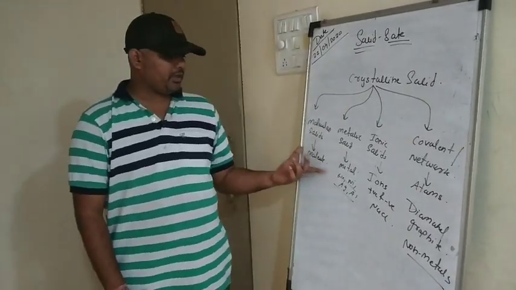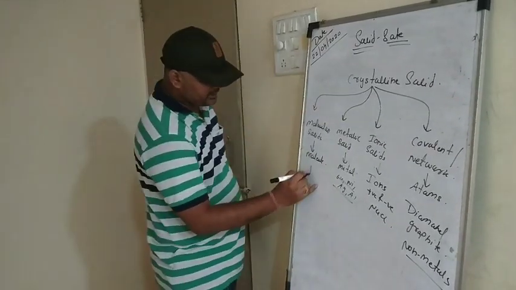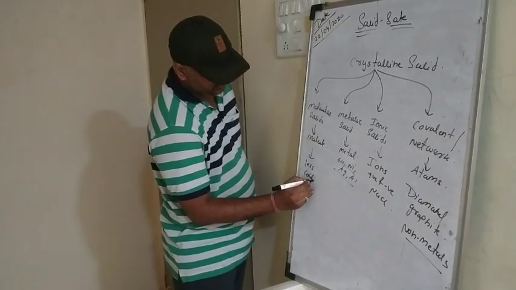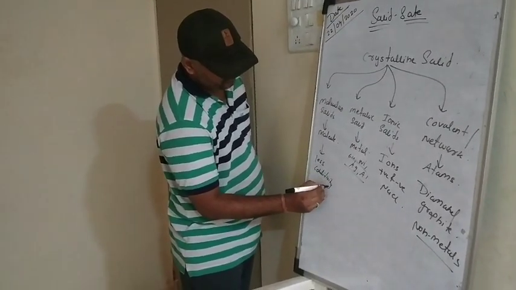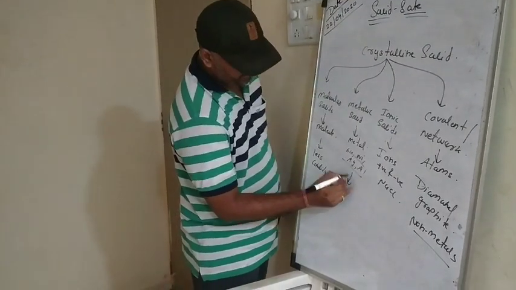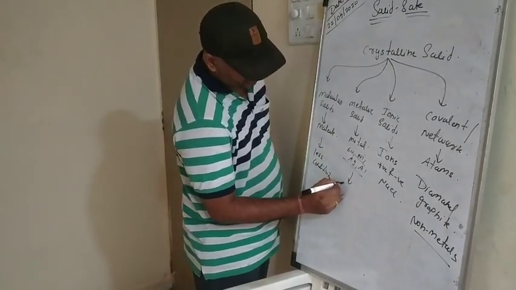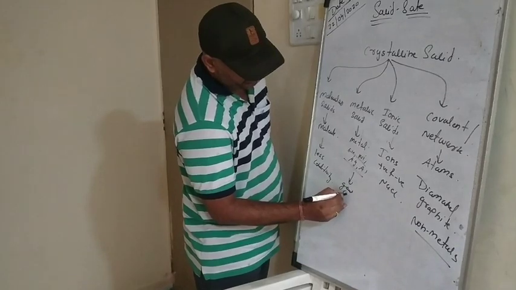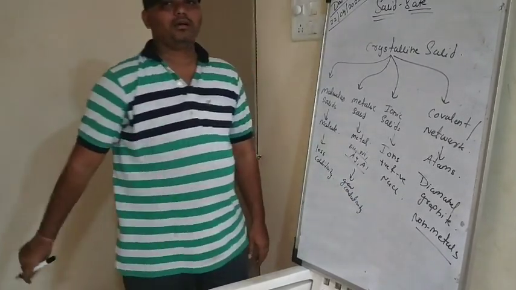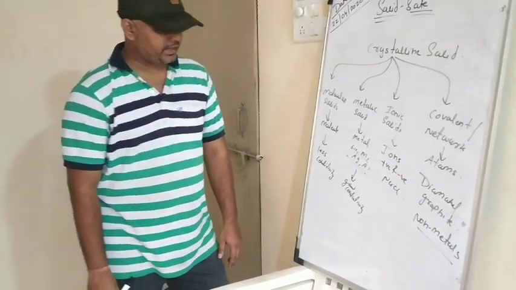Now let's talk about their conductivity. Molecular solids have very low conductivity. Metallic solids have very good conductivity. We all know that metals are good conductors of heat and electricity, right?